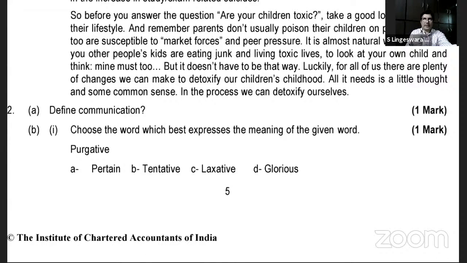Earlier also I have highlighted that question number 1 is going to carry the maximum weightage in the entire question paper. The rest carry a weightage of 1 or 2 marks. The main emphasis in this paper is definitely on writing skills. Please note this valid point. So, communication overview is done.